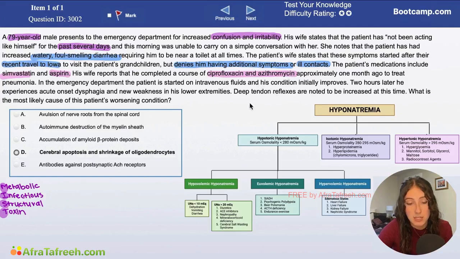And this here is interesting because in the setting of recent antibiotic use, we know that is one of the risk factors for developing C. diff, and that coupled with our watery, foul-smelling diarrhea, those are definitely ringing alarm bells for me, thinking that C. diff is likely going to play a role in us answering this question.